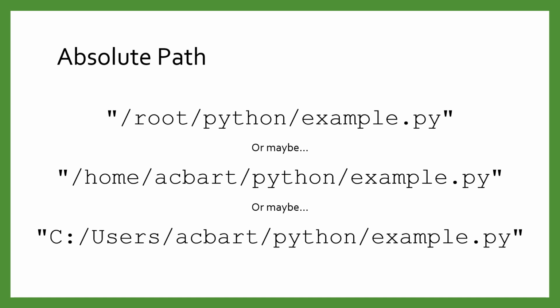The full address for a file is known as its absolute path. The exact format of this path will depend on your platform, but typically they are a series of folder names separated by slashes. In Python, it is typically best to use forward slashes, since these tend to work regardless of the platform.